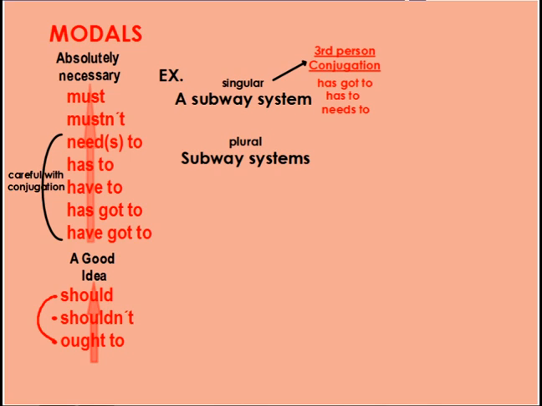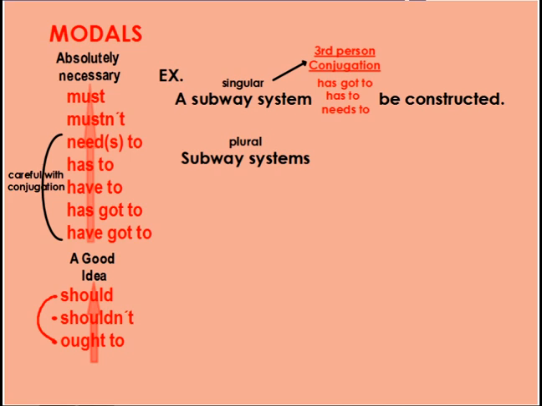So I'm using the conjugation of these modals in the third person with the S's, right? Because that's the third person conjugation. So I can read a subway system has got to be constructed, or a subway system has to be constructed, or a subway system needs to be constructed, okay? But I'm using the S's, right? Has and needs, because I'm using a singular subject. For example, a subway system.